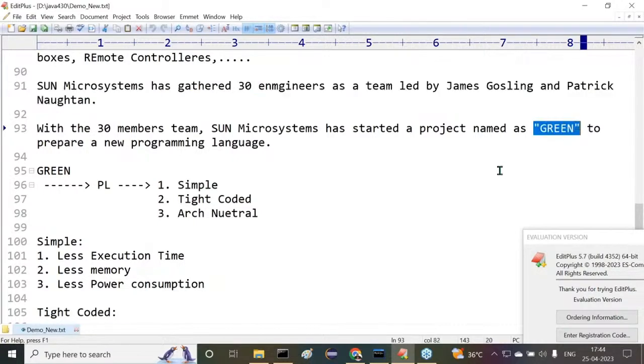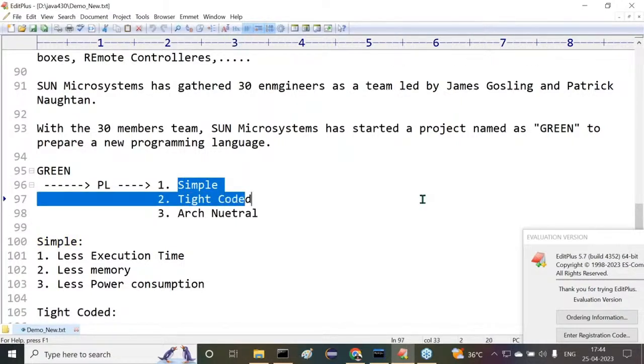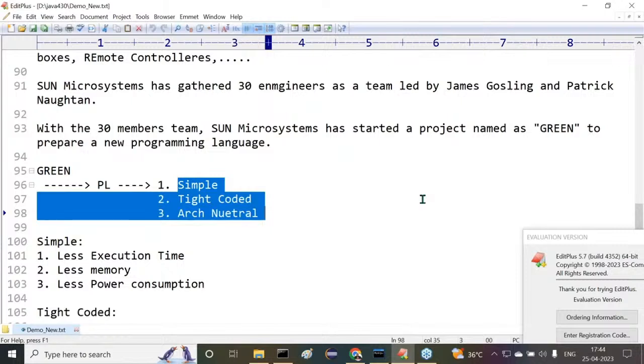What is the name of the project there? Green Project. Green Project was started. In Green Project, they want to prepare a new programming language. That programming language should have some features. What features they want to provide in their new programming language? The new programming language should be what there? Simple. Tight coded. Architectural neutral.